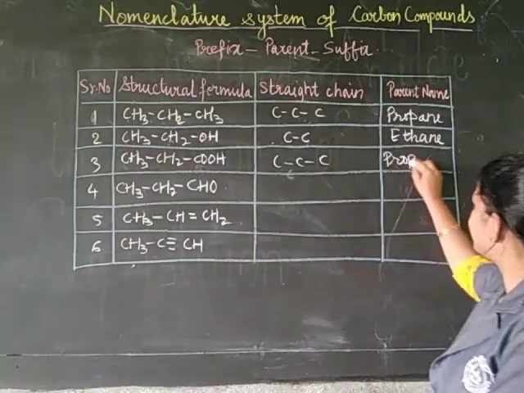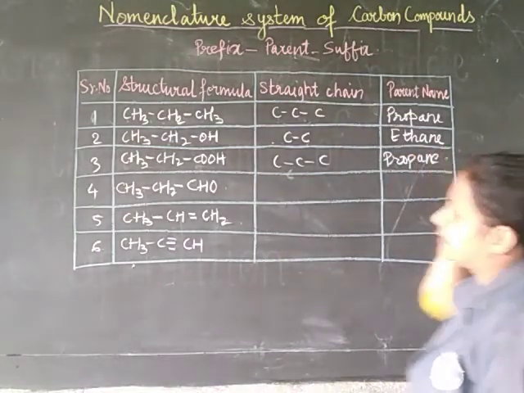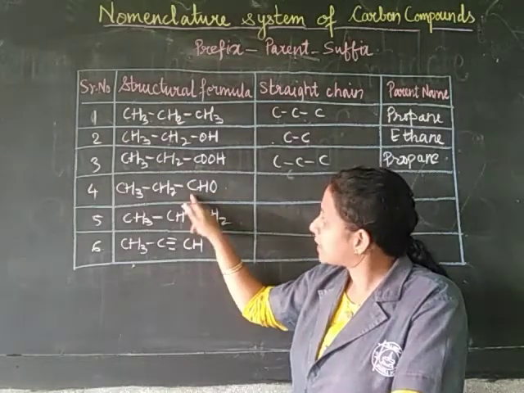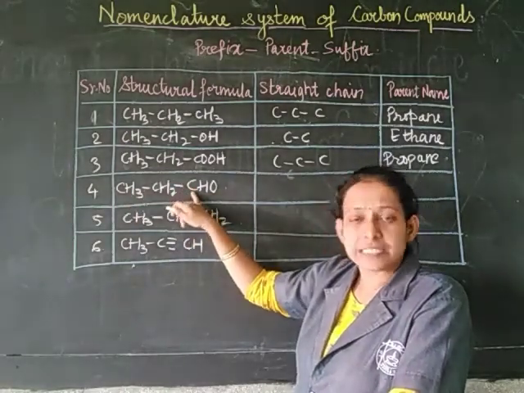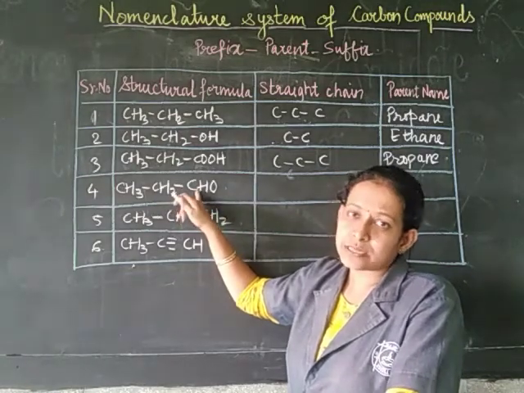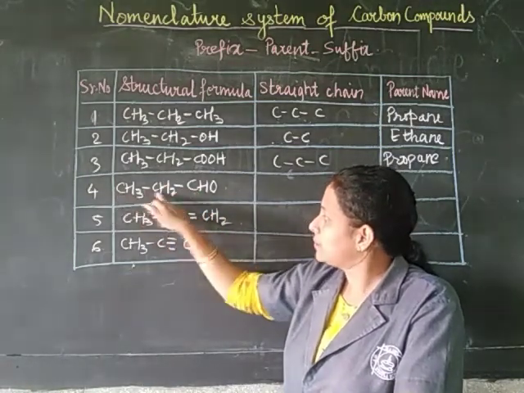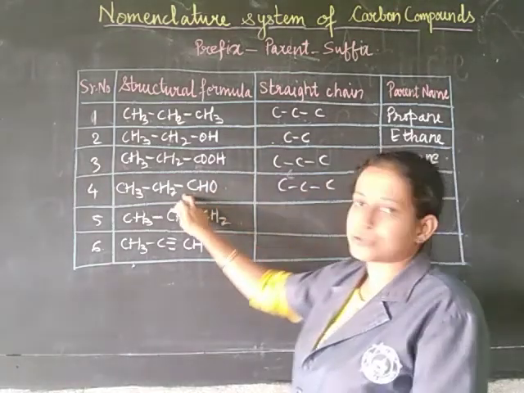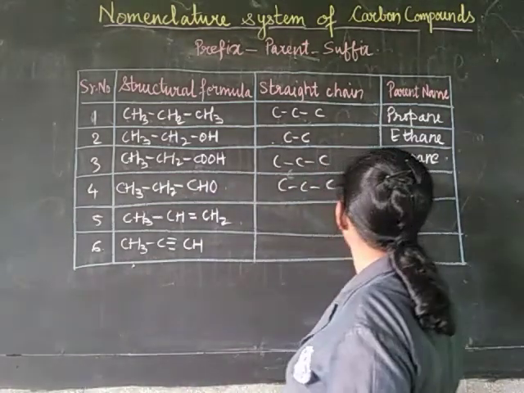Here also there is a functional group called aldehyde, but since it has carbon, we count that carbon as 1, 2, 3. So here also the name will be propane.